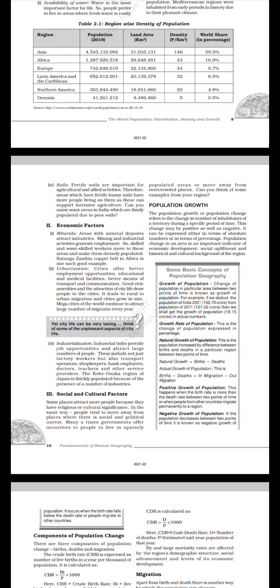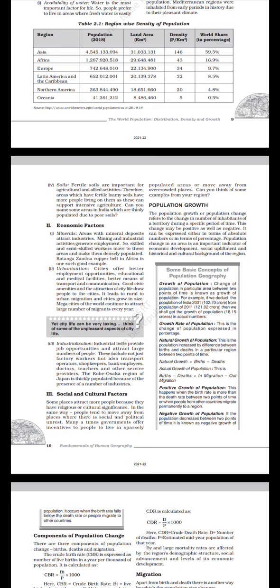Economic factors. Minerals. Areas with mineral deposits attract industries. Mining and industrial activities generate employment. So, skilled and semi-skilled workers move to these areas and make them densely populated. Katanga, Zambia, Copper Belt in Africa is one such good example.